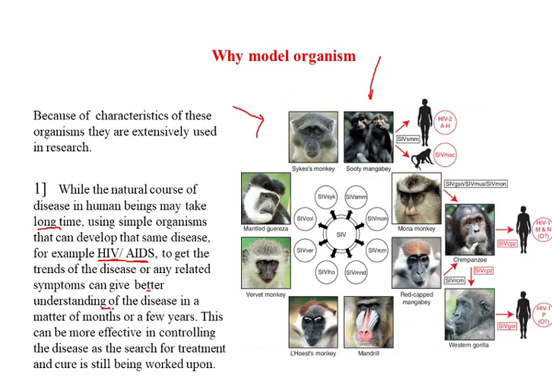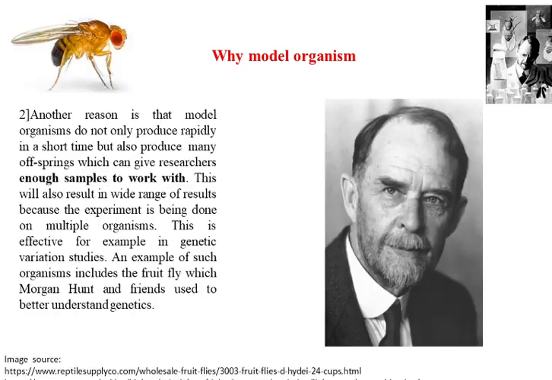So that is one reason they have chosen this one, although there are other reasons also. So this is my first point. The natural course of disease in human beings may take a longer duration. But if you select a model organism which may show the symptoms in lesser time, in a few years, a few months, etc., this can be more effective in searching for treatment, as the duration of the experiment becomes less, and so the efficiency of the experiment will increase.